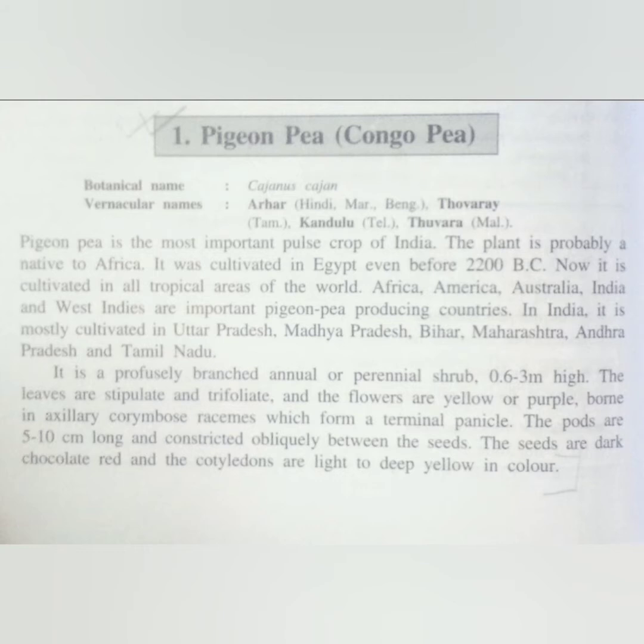Now the botanical name, as you can see here, is Cajanus cajan, and in India it is known by the names Arhar, Kandulu, Tuvara, Tovari, and so many other vernacular names. Like I said, it is considered the most important pulse crop.